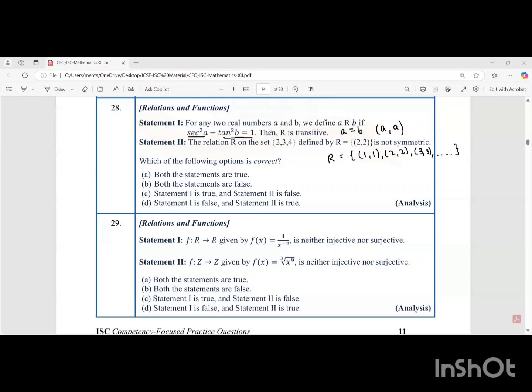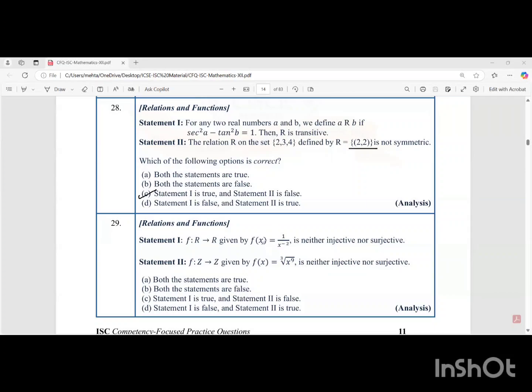Statement 2, students, they're saying that the relation R on this set defined by R is equal to 2, 2 is not symmetric. Well, that is false, students, because 2, 2 is mirror image of itself, and therefore it is symmetric. So here, statement 1 is true, statement 2 is false. So option C is correct. 1 is true, 2 is false.